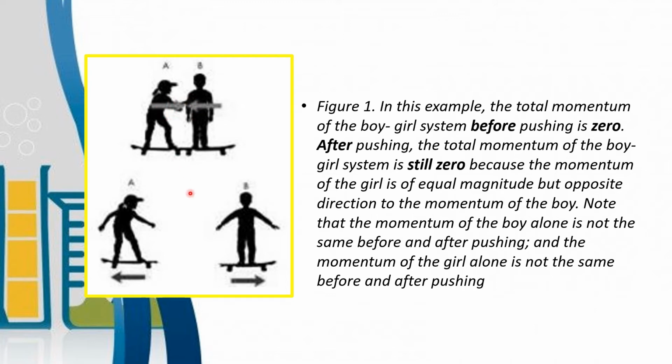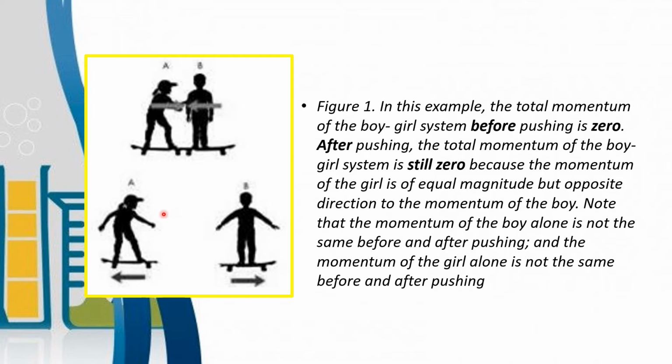Note that the momentum of the boy alone is not the same before and after pushing, and the momentum of the girl alone is not the same before and after pushing. So in this boy-girl system, their momentum is conserved because there's no external force acting on it, and it's just the force from them. So their momenta have the same value.